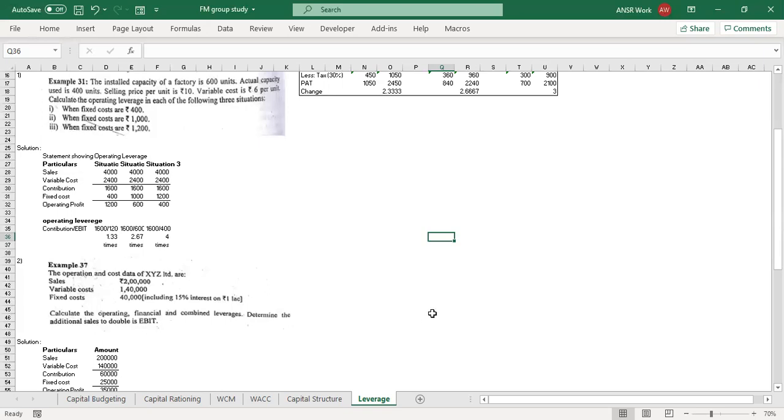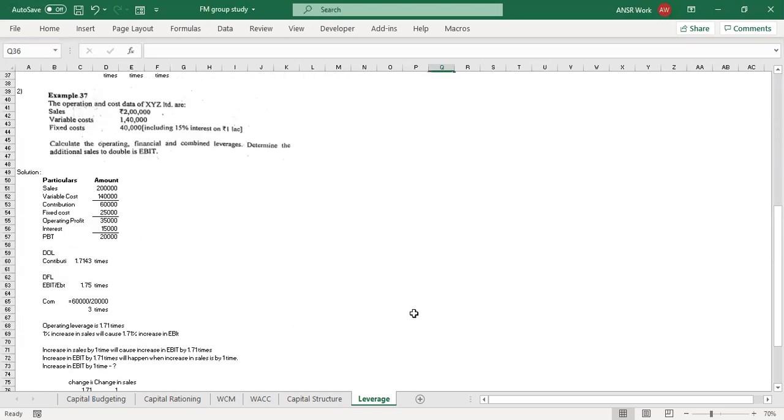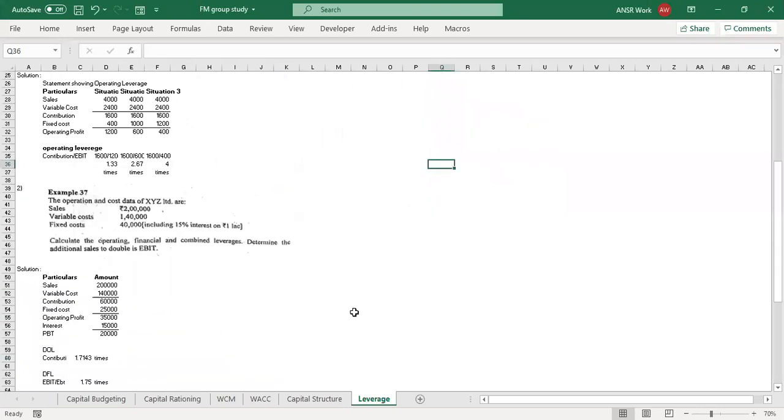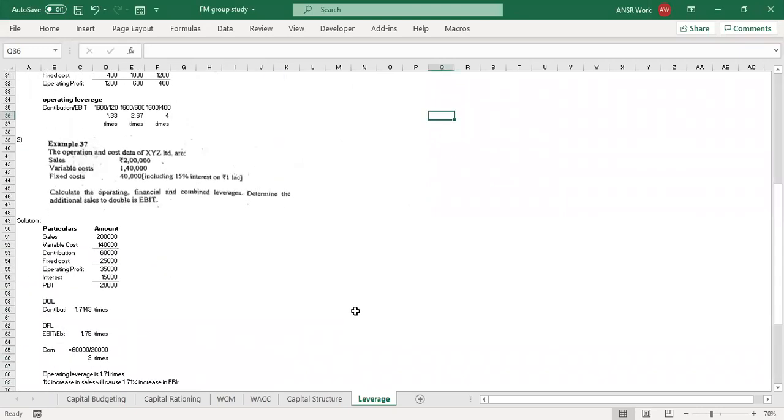Yeah, Dheeraj, 1.71, 1.75, and 3. Perfect. Anessa, have you completed? I got 1.71. For the second one, EBT, I'm not sure which is EBT. I got a little confused. Okay. EBT is the value that you calculate after deducting the interest. So it's 0.25 lakhs. Yes, that is correct.